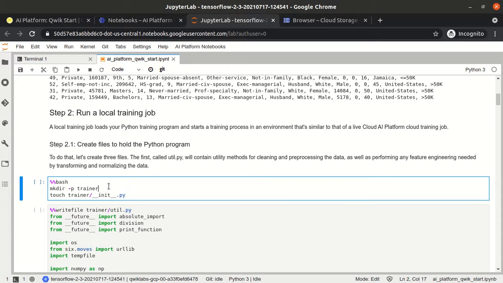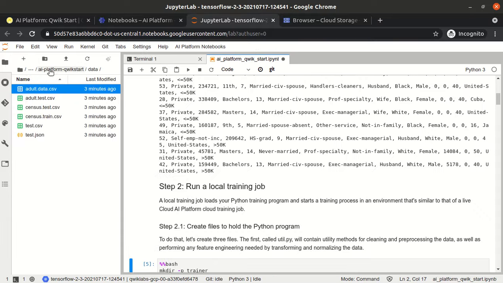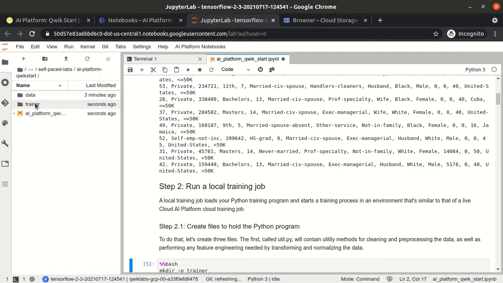Okay, and they are creating one more directory. So let's execute this. One more directory will be created here, that is the trainer directory. Under the trainer directory, they have created by default one package __init__.py, just to make sure that this folder is treated as a package. So whatever .py files we create in it, we can import.